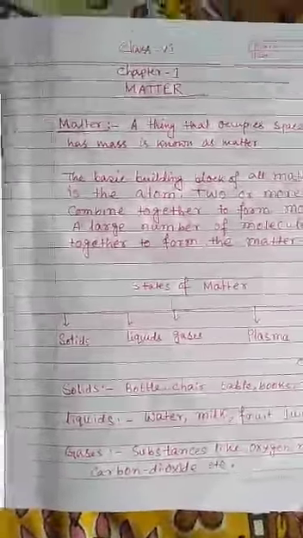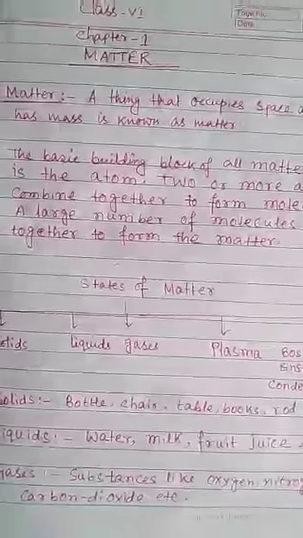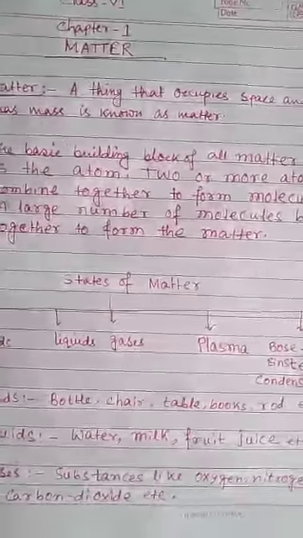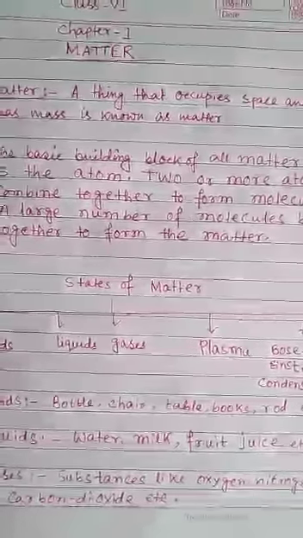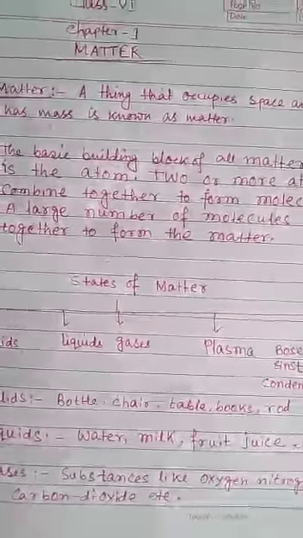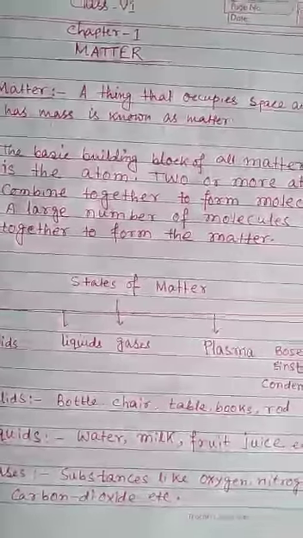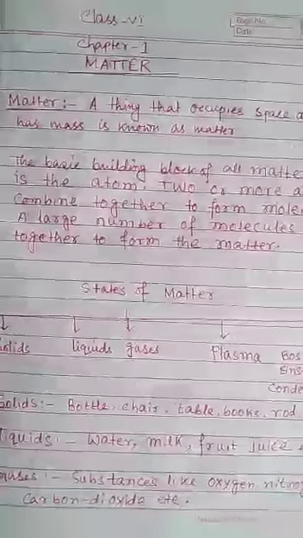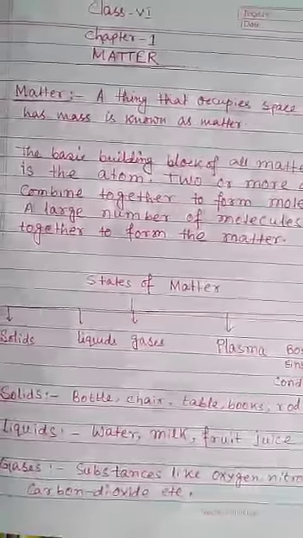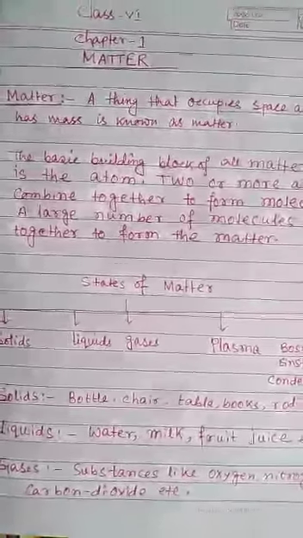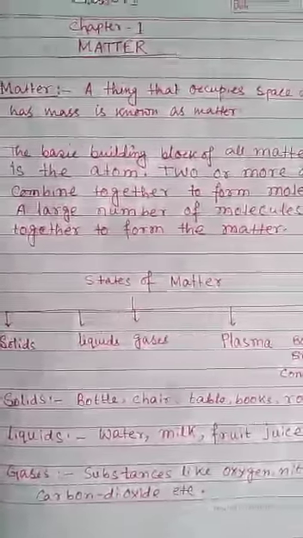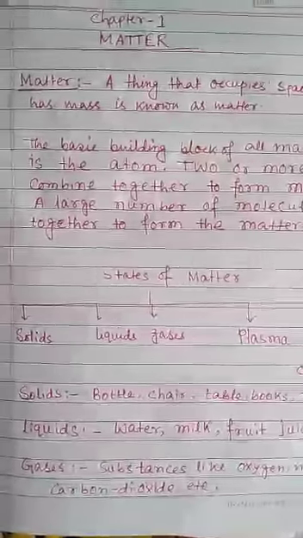Clear? Now, what is mass? From the knowledge of previous classes, we know that mass is a measure of the amount of substance or matter that makes up an object. We know that. And its units are kg and gram. We know that. Kg means kilogram actually. Actually, mass measures the quantity of matter, isn't it?